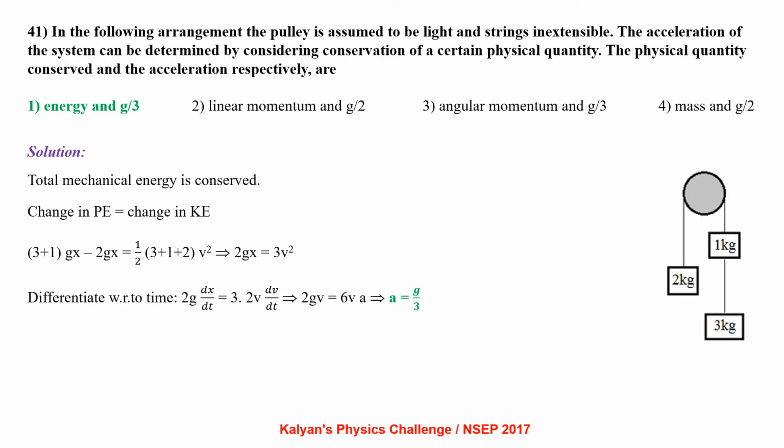In the following arrangement, the pulley is assumed to be light and strings inextensible. The acceleration of the system can be determined by considering conservation of certain physical quantities. The physical quantity conserved and acceleration respectively are. Here, total mechanical energy is conserved. Change in potential energy equal to change in kinetic energy, that is (3 plus 1) gx minus 2gx equal to half into (3 plus 1 plus 2) v square, that is 2gx equal to 3v square. Differentiating with respect to time, 2g into dx by dt equal to 3 into 2v into dv by dt, from which we get a equal to g by 3.